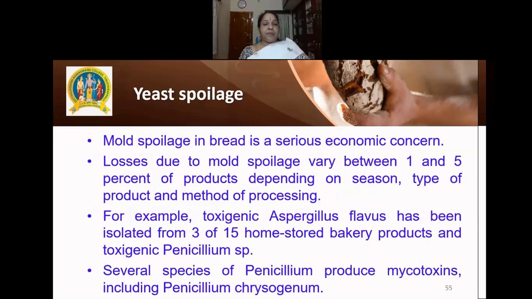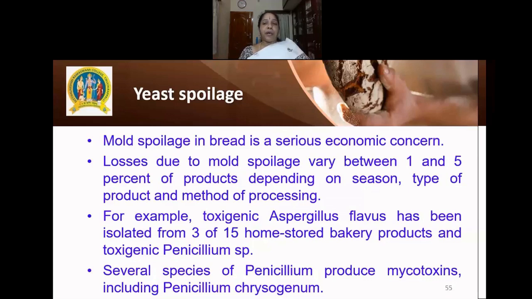Mold spoilage in bread is a serious economic concern. Yeast is also a mold. Losses due to mold spoilage vary between 1 and 5% of products depending upon the season, type of the product, and method of processing. For example, toxigenic Aspergillus flavus has been isolated from 3 to 15 home stored bakery products, and toxigenic Penicillium species.